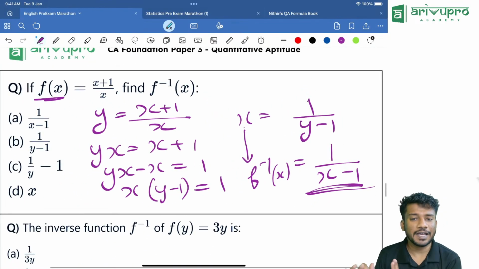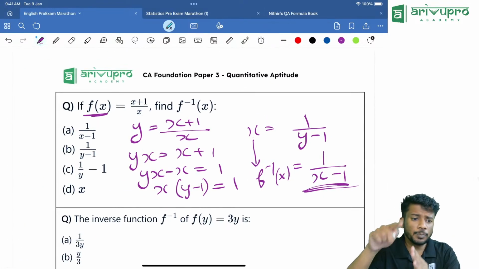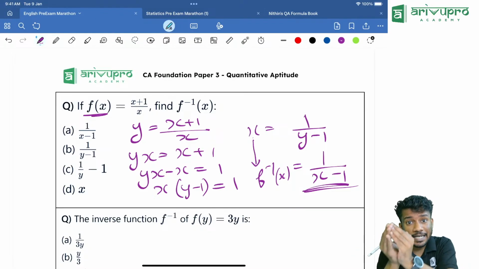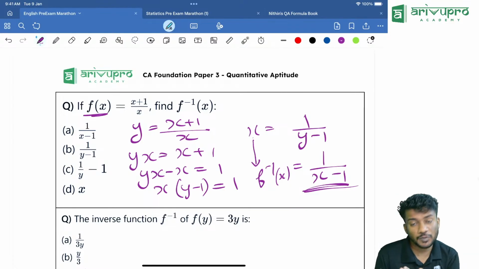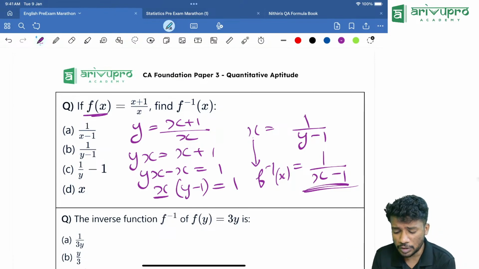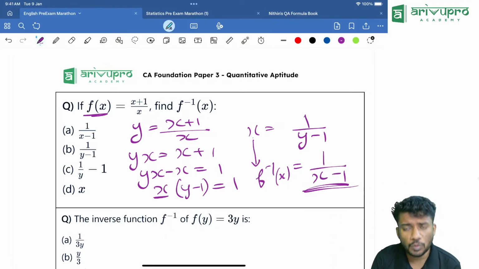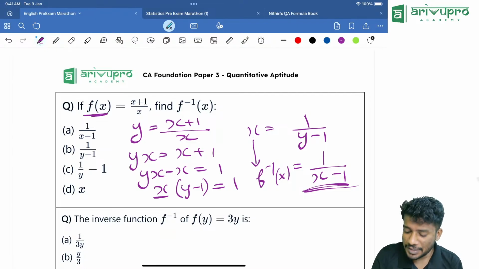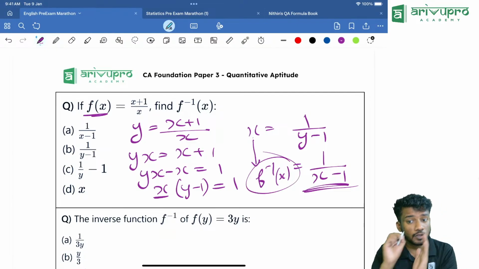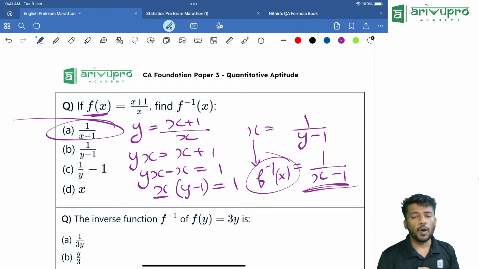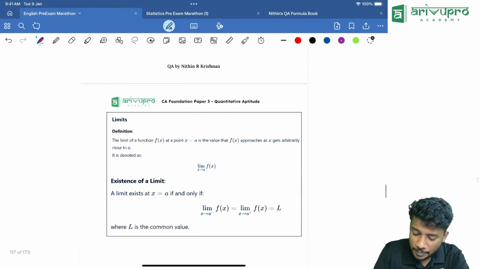Yes. F inverse of x. You understood this? What is the first step? We will put f of x is equal to y, which is equal to x plus 1 divided by x. From that, we are solving the value of x. Cross multiplying, take terms containing x to one side and take x common. That means I took x common, then into y minus 1, which is equal to 1. Then I took y minus 1 to the denominator of the other side. That is x is equal to 1 divided by y minus 1. Now instead of x, what will we substitute? F inverse of x. Instead of y, what will you put? We will put x. That means the answer is 1 by x minus 1. That's the method for inverse.